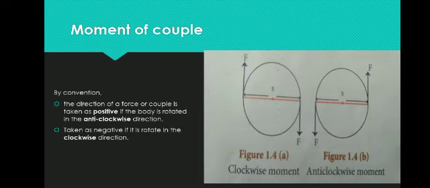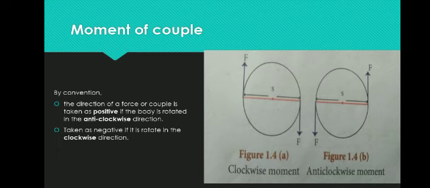Okay, the next one is the moment of couple. It is the same thing, but as I already mentioned, it has a direction because it is a vector quantity. It is able to rotate in a clockwise or an anti-clockwise direction. Clockwise means rotating in the direction of a clock; anti-clockwise means the opposite direction. The direction we mention as plus or minus.